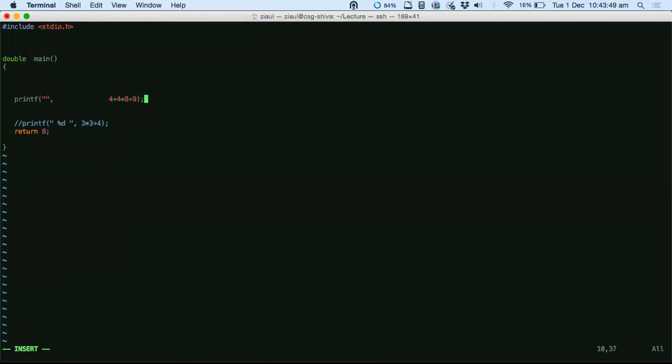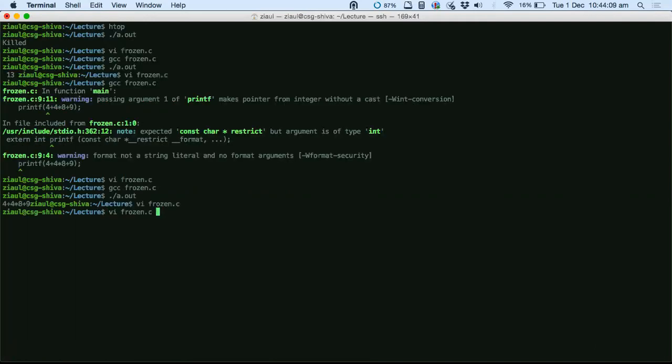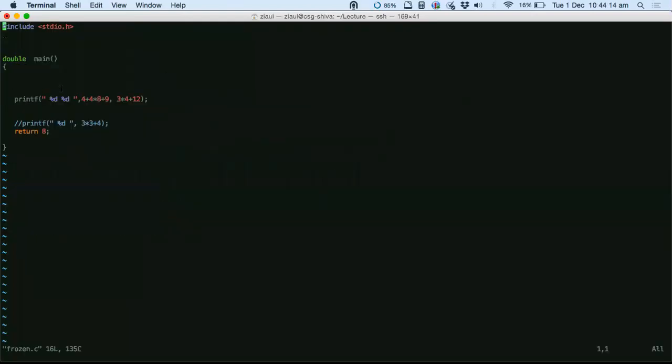Now if you want to print the output of two computations, you have to use %d two times, and then say this computation here is 1, and then 3 into 4 plus 12. Now you see two numbers, because you have used two %d. The first will correspond to this, the second will correspond to this.